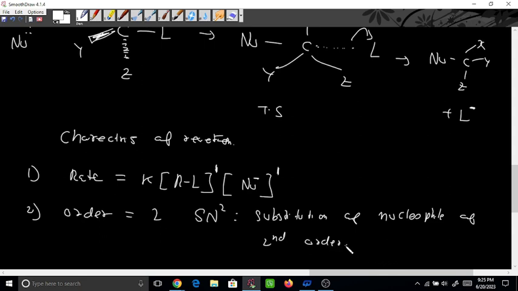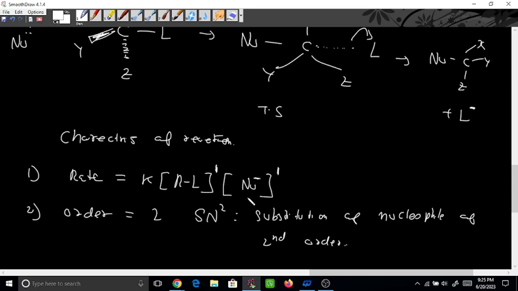See again, for SN1 the rate was independent of the nucleophile. So it doesn't matter if you take a strong nucleophile or a weak nucleophile, it doesn't affect the rate because it was independent. But here for SN2, if you take a weak nucleophile, then the reaction will be slow. If you take a strong nucleophile, then the reaction will be fast because the rate is dependent on the nucleophile.